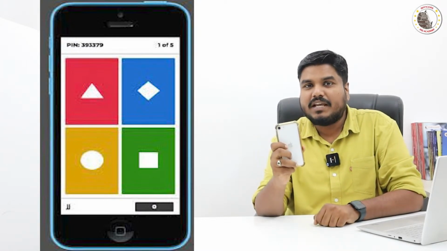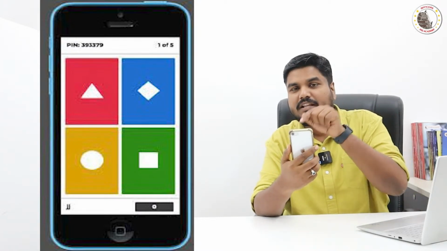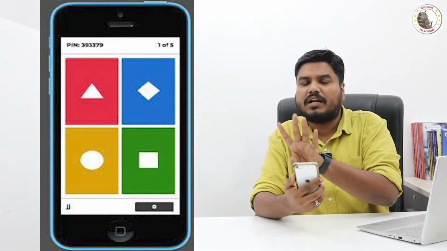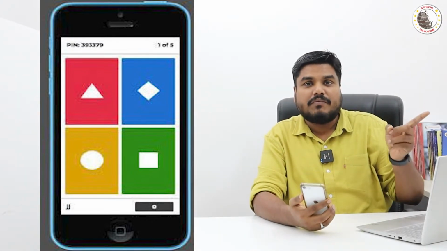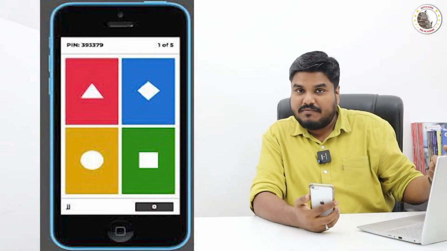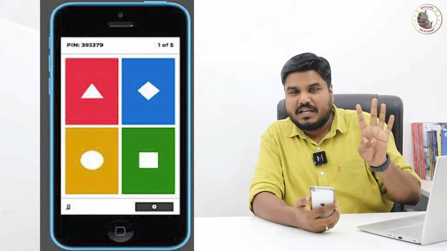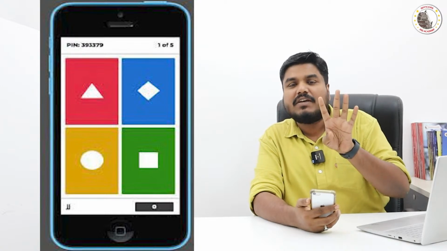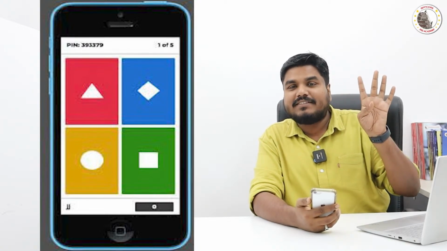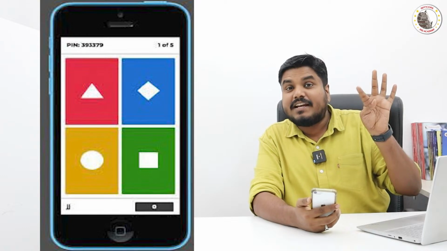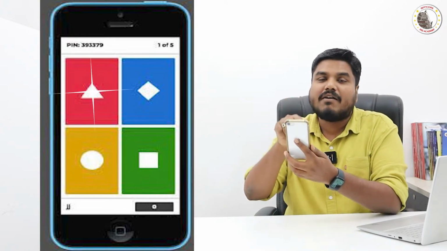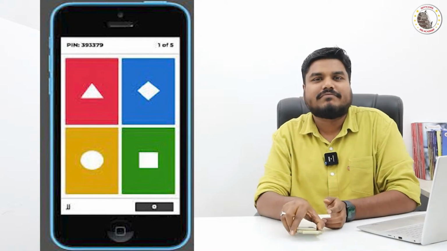The Kahoot application in your device will show you 4 colored boxes, only 4. Only in the video which you are watching, in that live video, I will give you the question, followed by the 4 options. The 4 options will have a color code, right? So if you are going to choose A as the right answer, then A has red color, then in your mobile phone you will have a red colored box, you have to choose that, that's all.